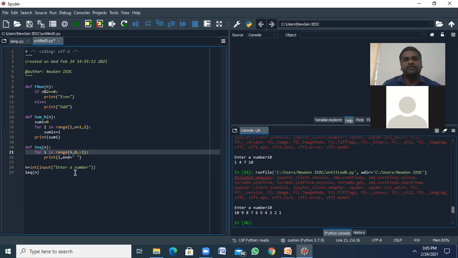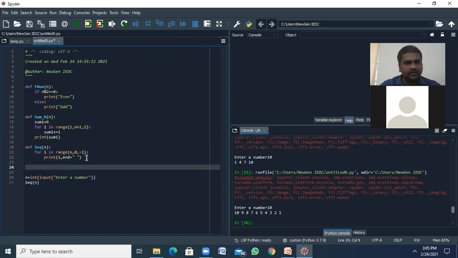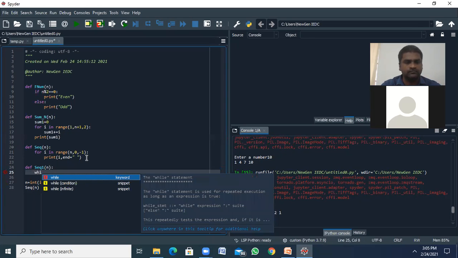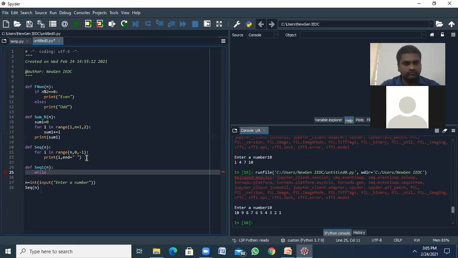Okay. How can we write a while? Here I'm writing while, like the same sequence, n, and we can write a condition, n less than 0.